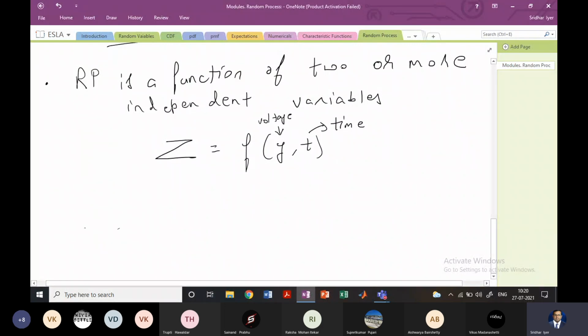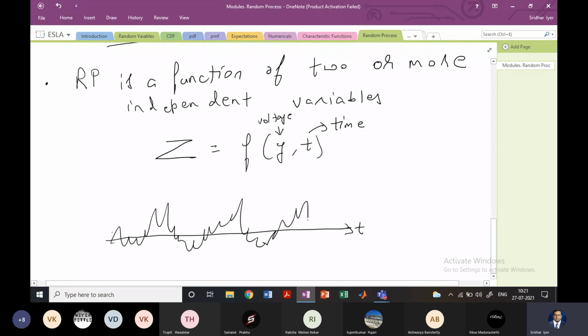If I want to show you an example of this, let's say we take time, and let this signal look like this. It's a random signal, and each of these will be a random variable.